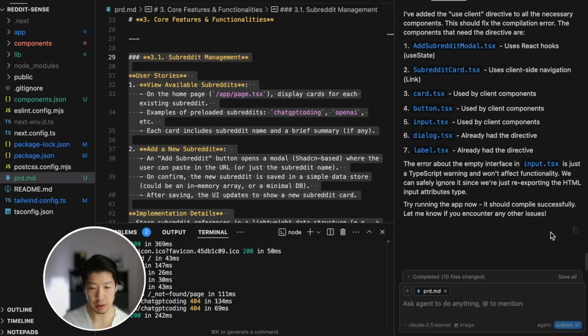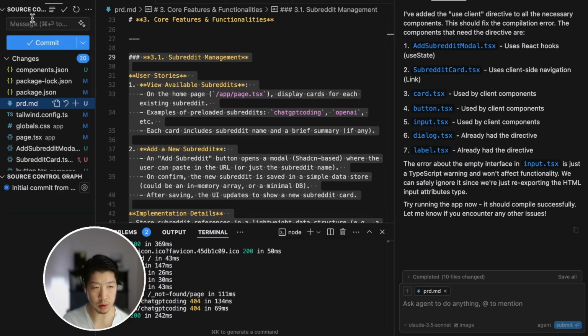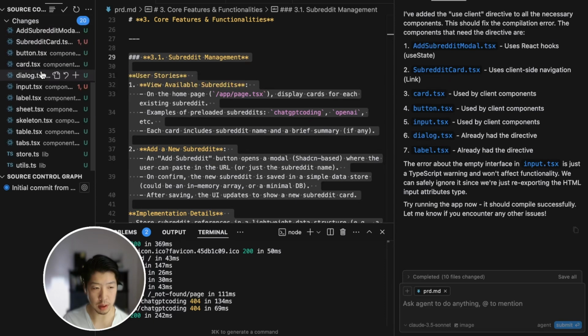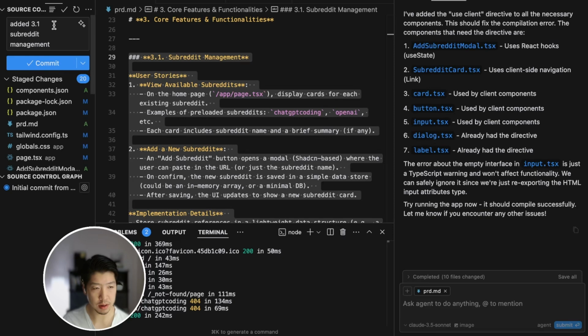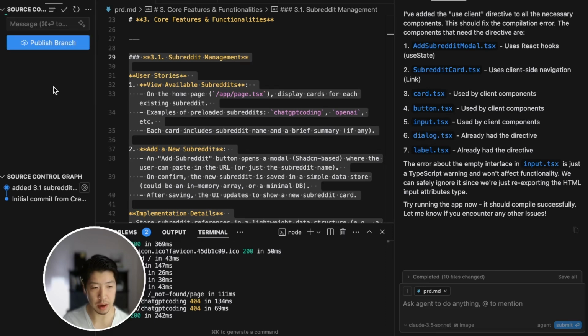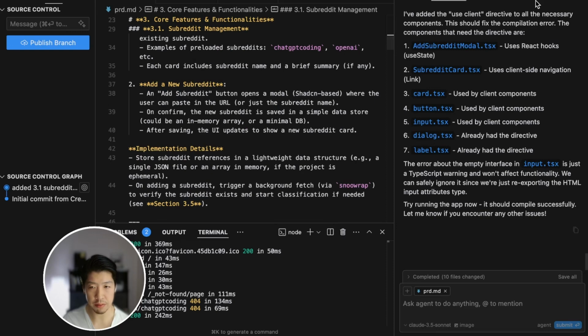Before I do that, I'm going to accept all, and let's just commit our changes. So we're going to go to the source control, and we will take a look here. Let's just add all, and then we're going to say added 3.1 subreddit management. Let's commit that so we can have a checkpoint here. And now we're ready to move on to the second feature.